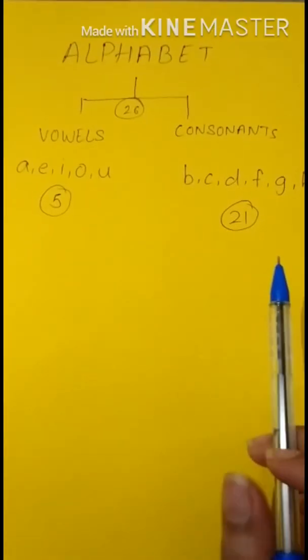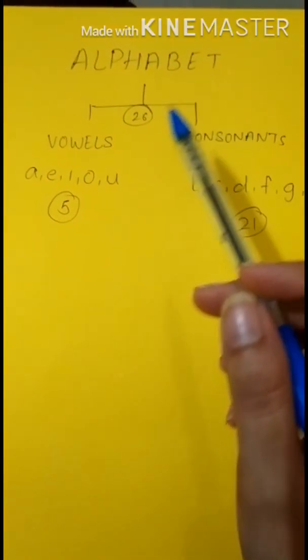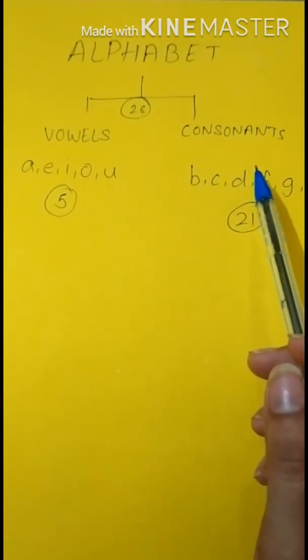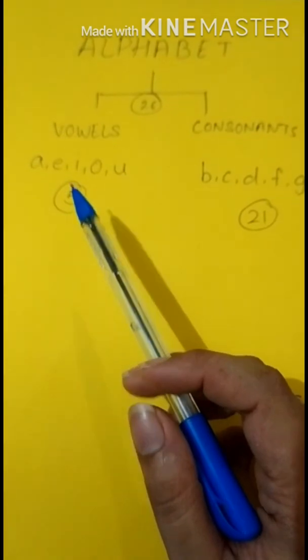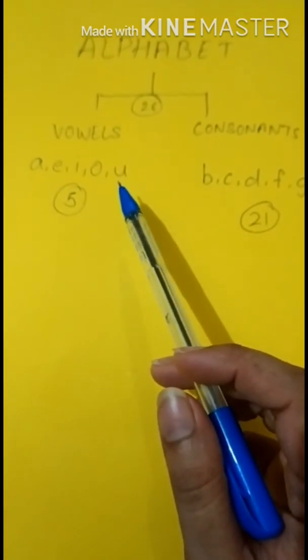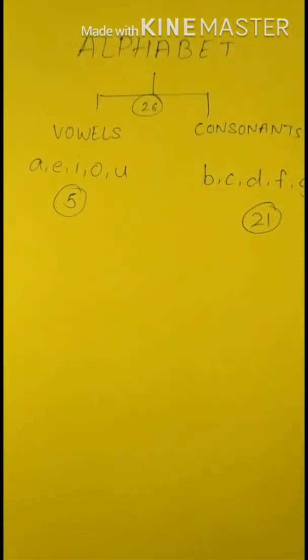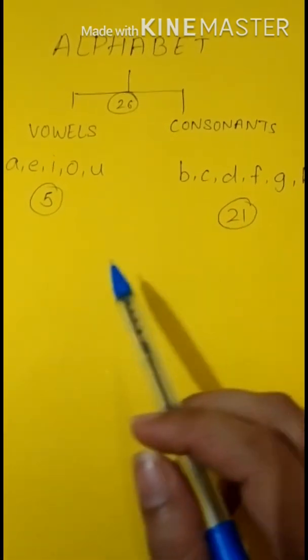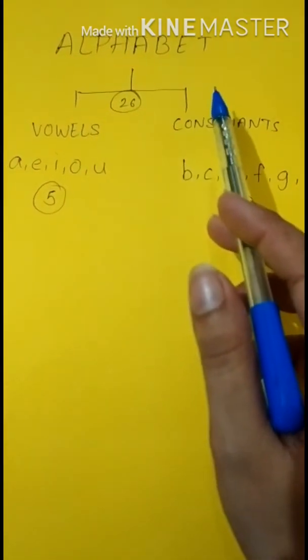Now what are articles? Let's see. Before that, I would like to recall vowels and consonants. Here you can see the alphabet. There are 26 letters, and among them there are vowels and consonants. How many vowels are there? Five: A, E, I, O, U. So there are 5 vowels and 21 consonants. Together they make 26 letters.